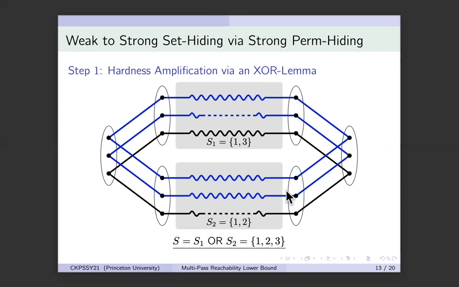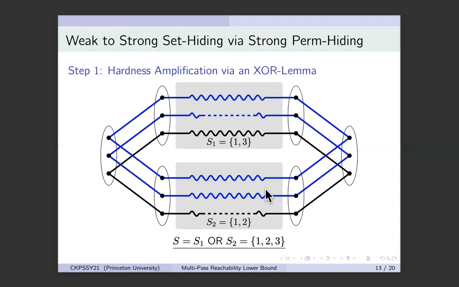And because there are only n matchings in an RS graph, I can remember the first two elements of all matchings using only linear space. So in n space, I can remember the first two elements of each set directly. Now, because I know the first two elements of each set, I also know the first two elements of the XOR, or of the output set, and therefore I can distinguish between two sets that differ on these first two elements. So this is the problem. This is why this is not strongly set hiding.